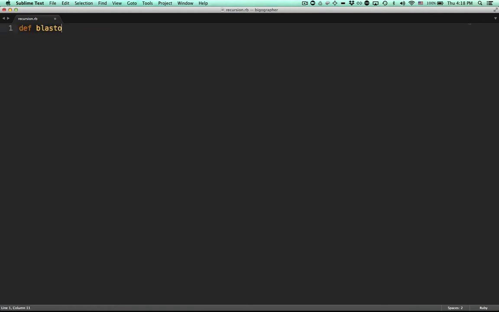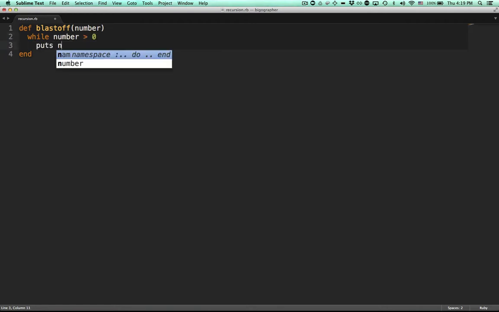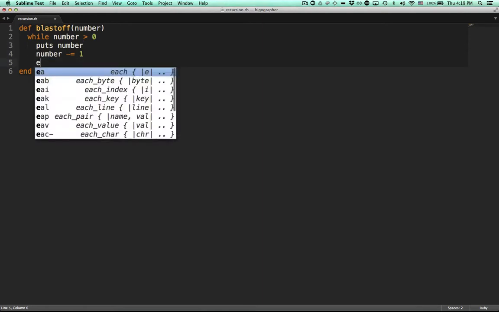We're going to make a method called blastoff, which is going to accept a number and then count down to 0 from that number. So we'll use a regular loop. I'll use a while loop. So while number is greater than 0, we're going to print out the number, and then we're going to decrement the number by 1.